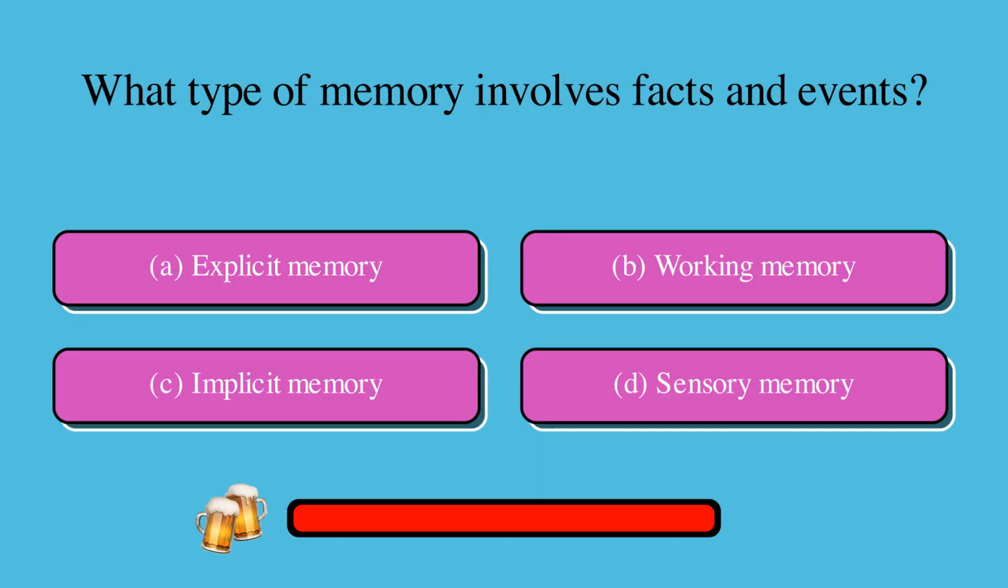What type of memory involves facts and events? Is it A, explicit memory, B, working memory, C, implicit memory, or D, sensory memory? The correct answer is A, explicit memory.